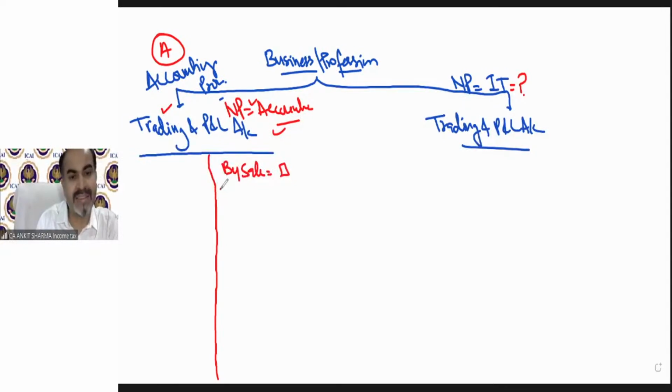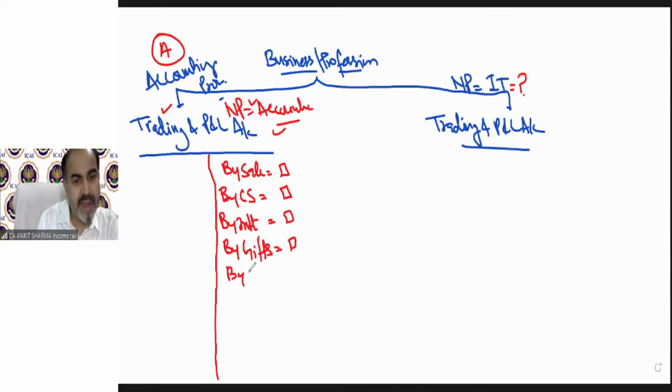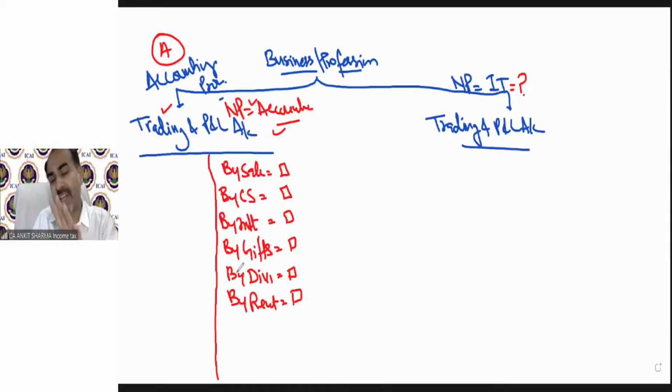So there will be by sales, by closing stock. We all know these terms. Then by interest from bank. These kinds of information, these kinds of income will be provided. By gifts, by dividend, by rent received, etc. So income will be provided on the credit side of the trading and P&L account as per accounting provision. Understood? These are as per accounting provision.